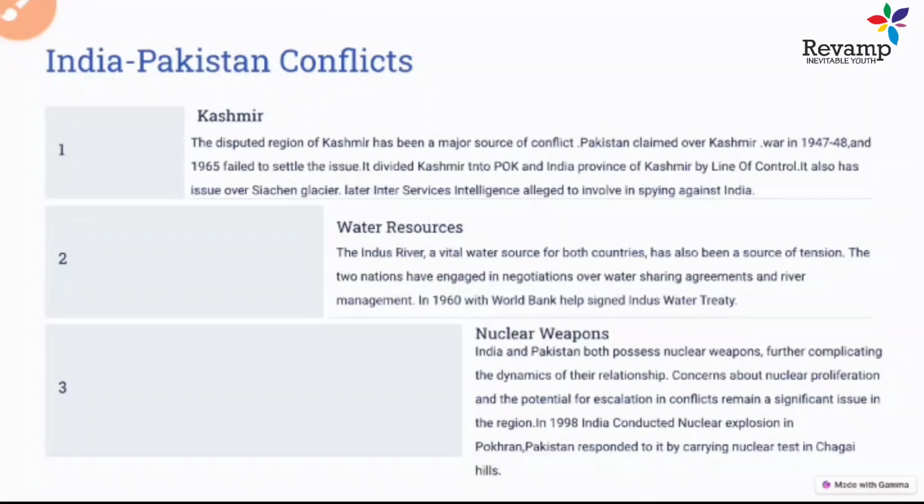So all these things were in the Indo-Pakistan conflict. In earlier classes also, we have covered the Kashmir issue in detail. So that's why here I am not mentioning in very detail what happened in the India-Pakistan war in 1971 and all those things. So these are the conflict issues between India and Pakistan.